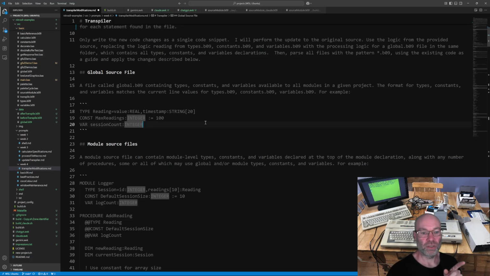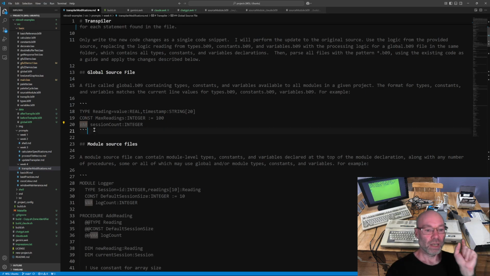So one thing that I did change is that in the variables file it was dim. It was just actually Basic09 code, so dim session count integer. I changed that for this process to be var. None of these are reserved words in Basic09, well, type is, but const and var are not.